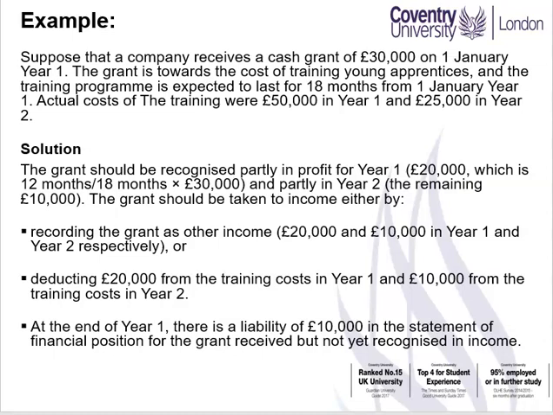The grant should be taken to income either by recording the grant as an income, 20,000 in year 1 and 10,000 in year 2, or deducting 20,000 from the training costs in year 1 and 10,000 from the training costs in year 2. At the end of year 1, there is a liability of 10,000 in the statement of financial position for the grant received but not yet recognized in income.